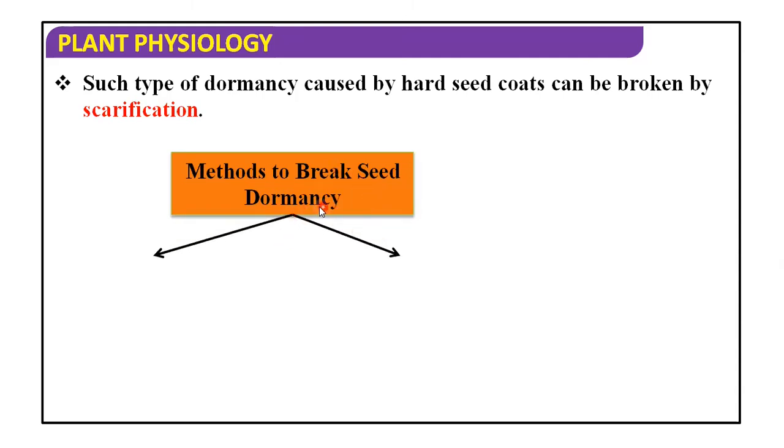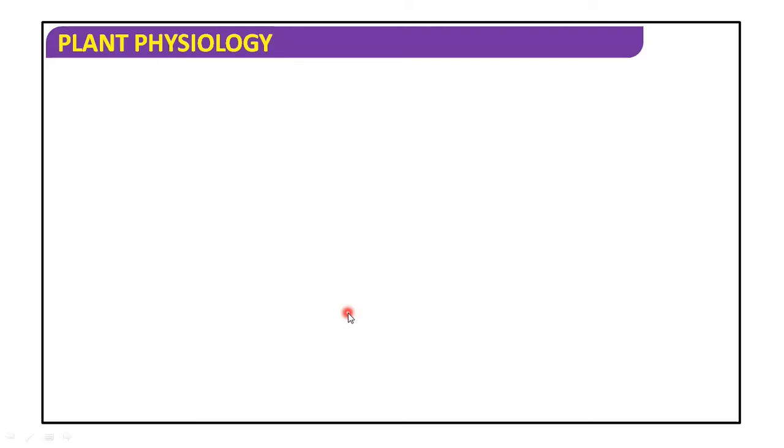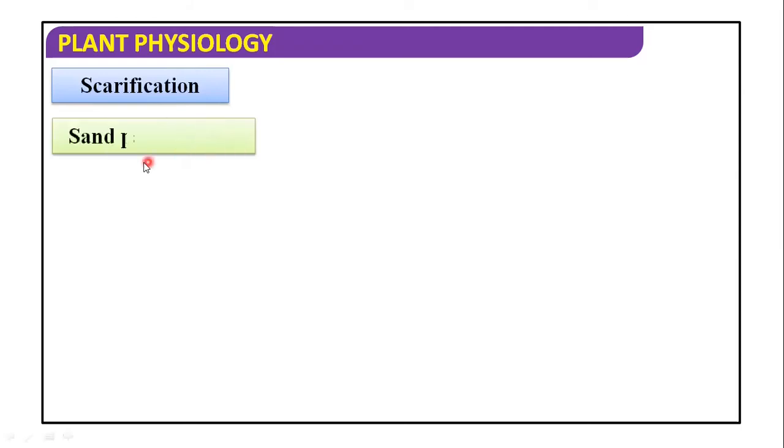Methods to break seed dormancy are scarification and stratification. What is the first? Scarification. Again, I am going to tell you in a simple way. It is the breaking down, softening or weakening of the very hard seed coat, to speed up the germination.